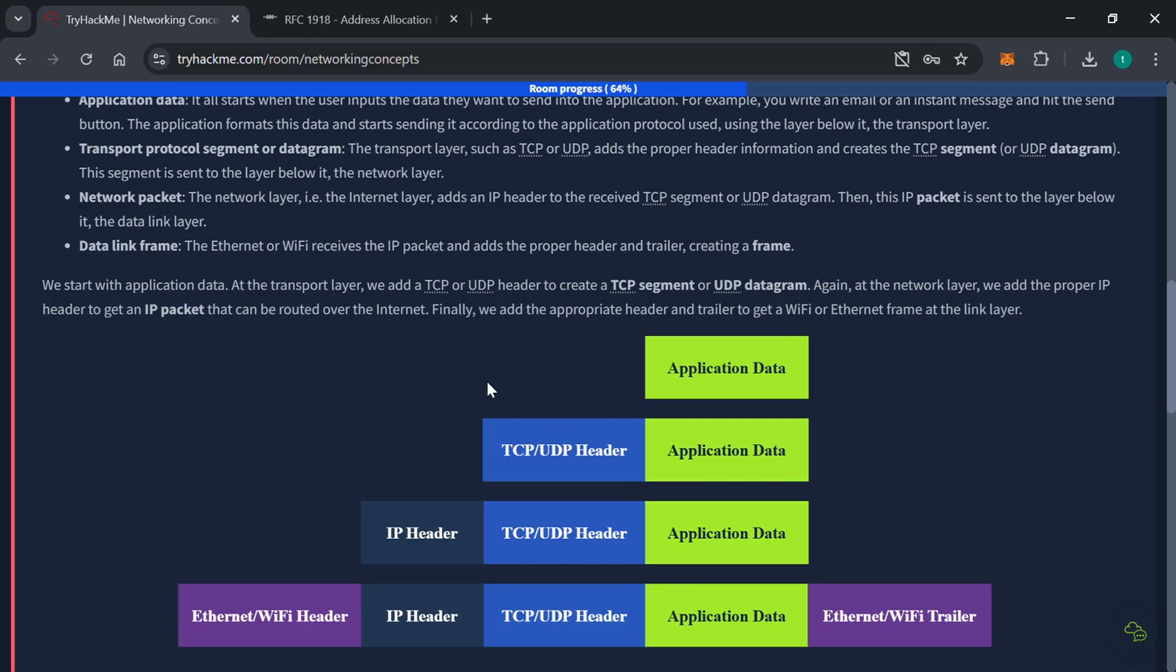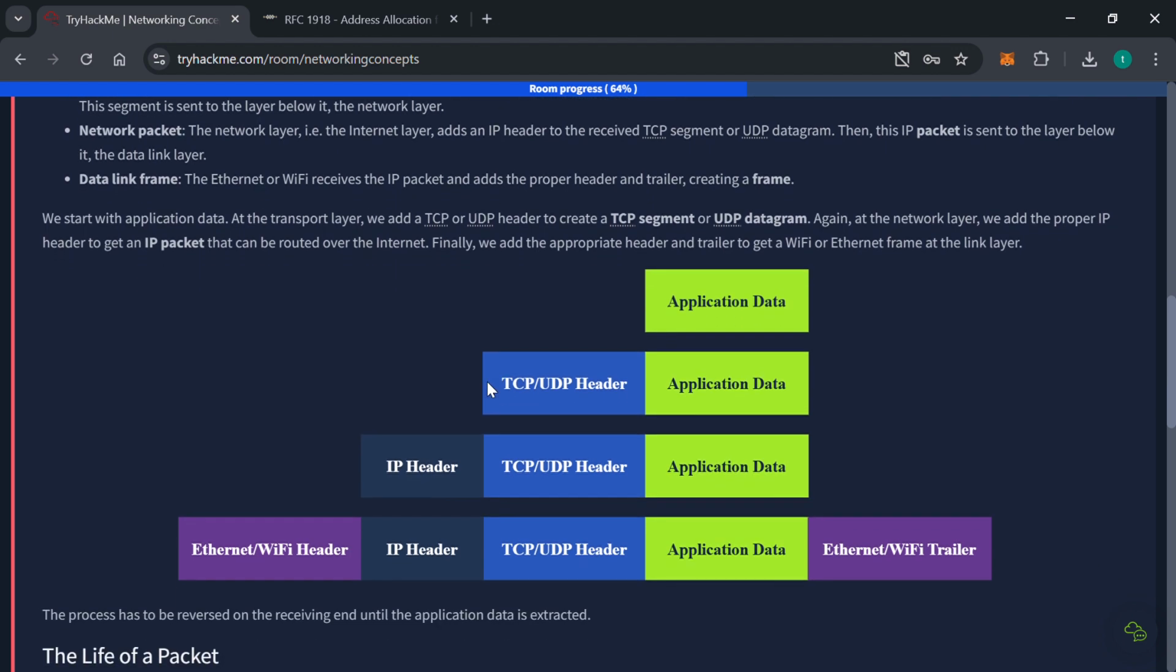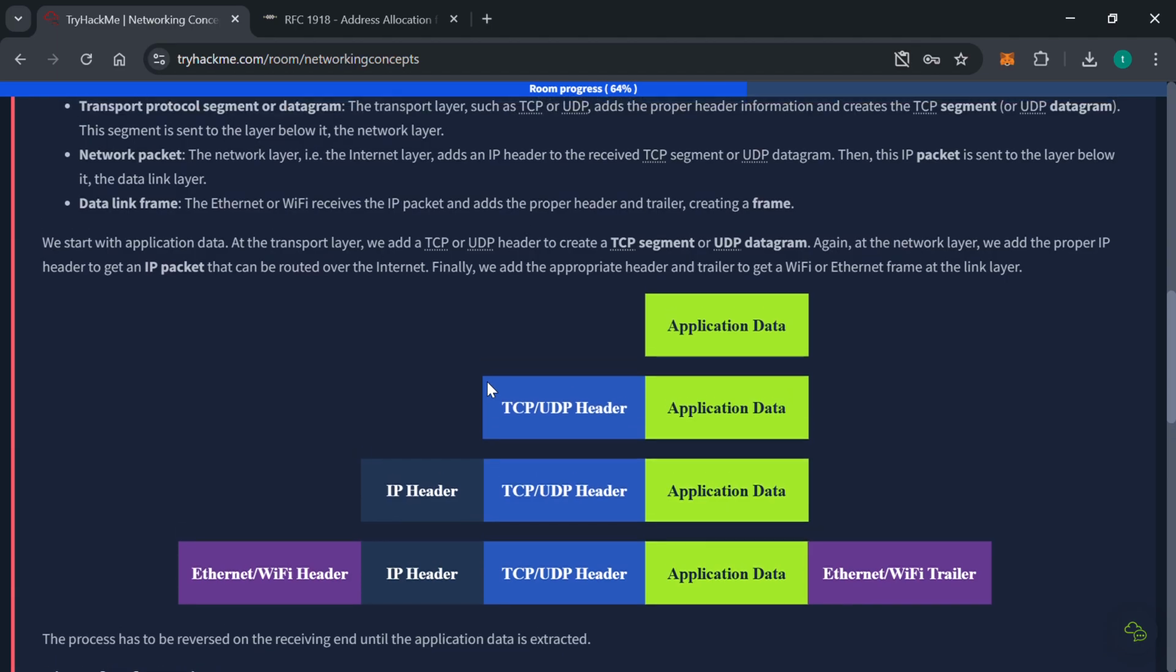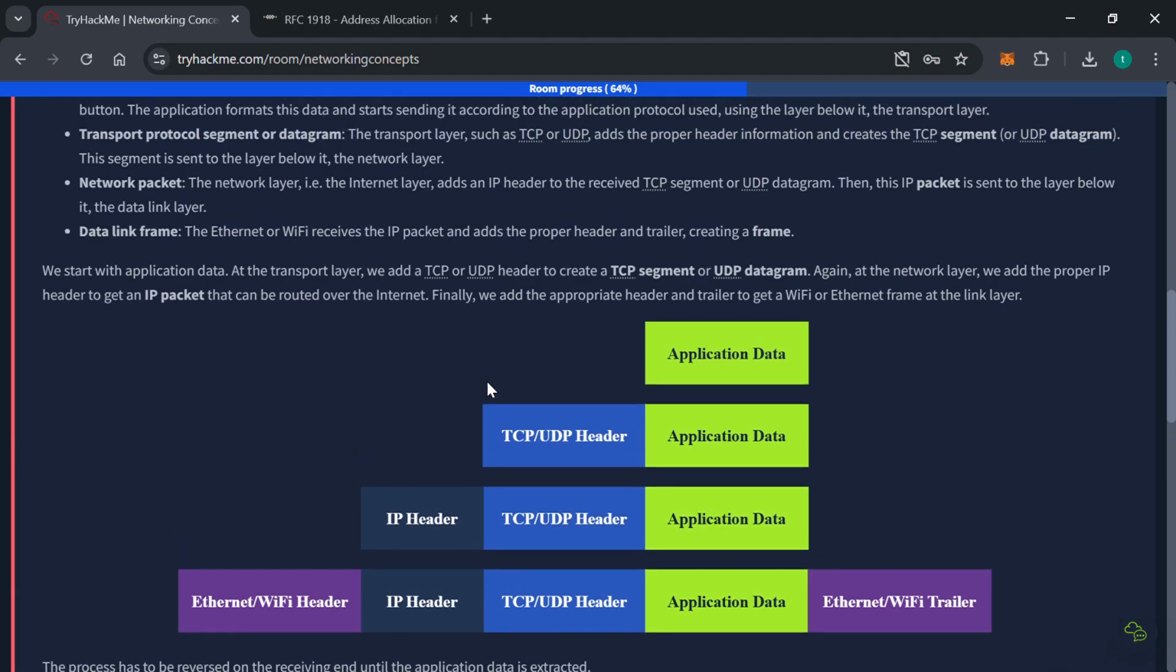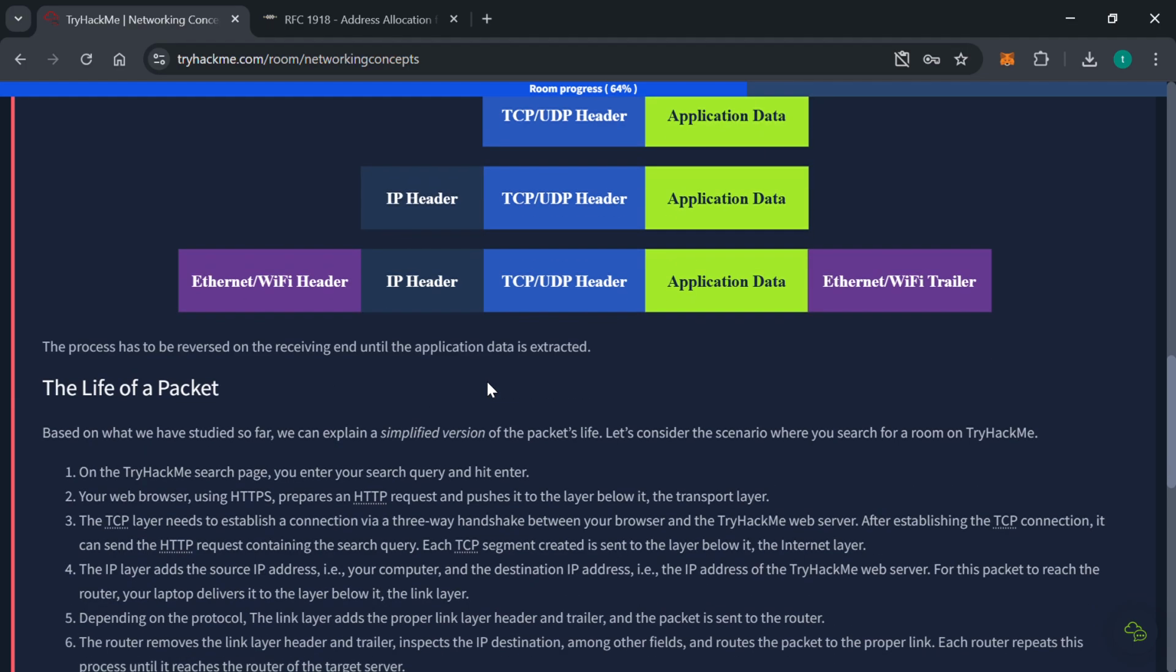Now, in the network layer, we add an IP header to the received TCP segment or UDP datagram, and it is called an IP packet, which is sent to the layer below it. The layer below it, which is the data link layer, will now receive the IP packet and add the proper header and trailer, creating a frame. So at different layers, data is called different things. The process has to be reversed on the receiving end until the application data is extracted.